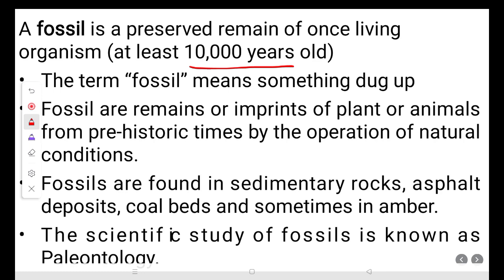The term came from the Greek word fossil, which means dug up. How do we find fossils?